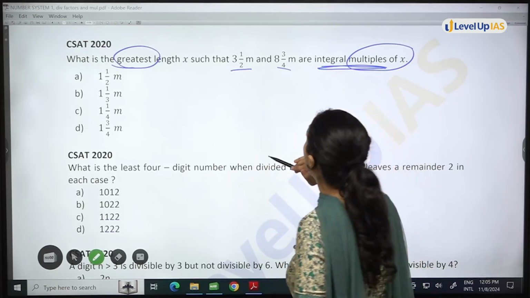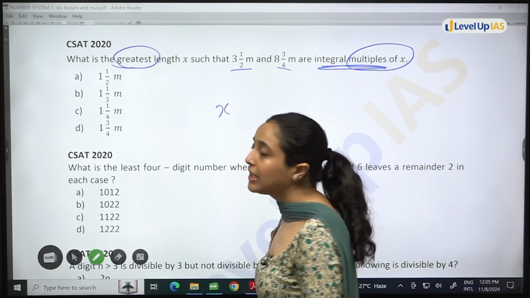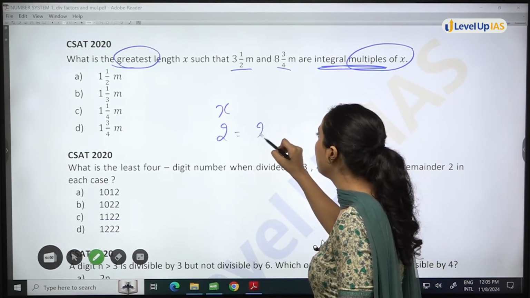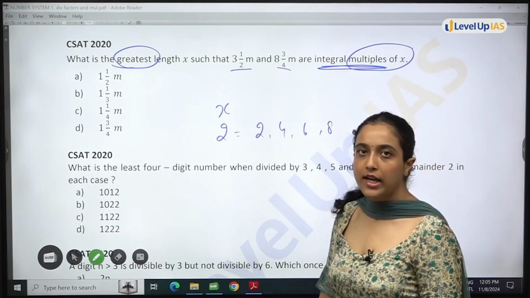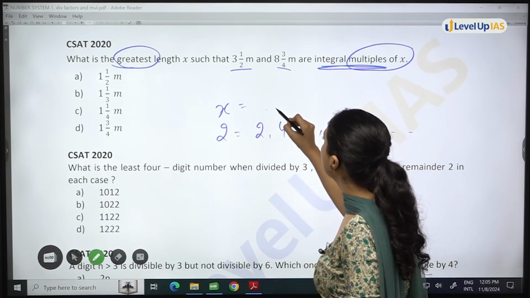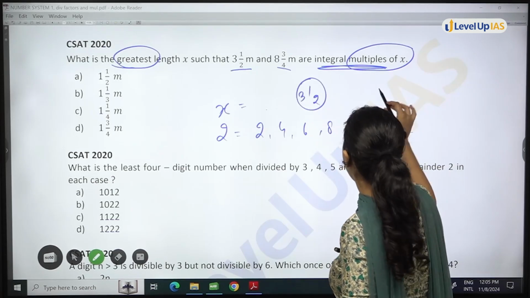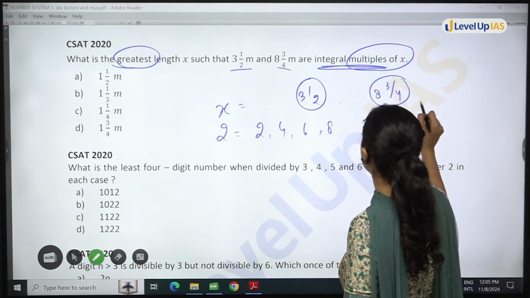This means, what is the examiner asking? So if you have x, multiples क्या होते हैं? For example, if I say what are multiples of 2, you will say 2, 4, 6, 8. Table of 2, right? I want a number x such that उसके table में, in this table, 3 1/2 should come and 8 3/4 should come. Both of these should be there.